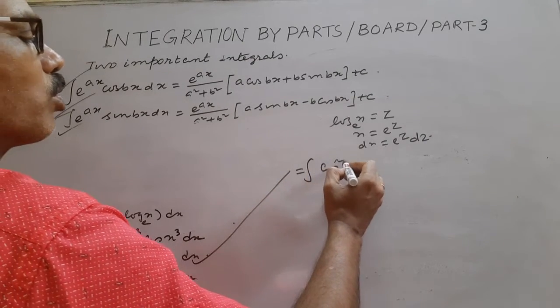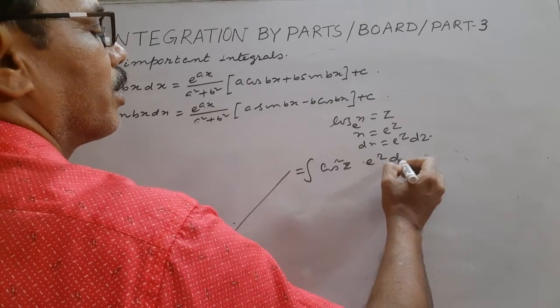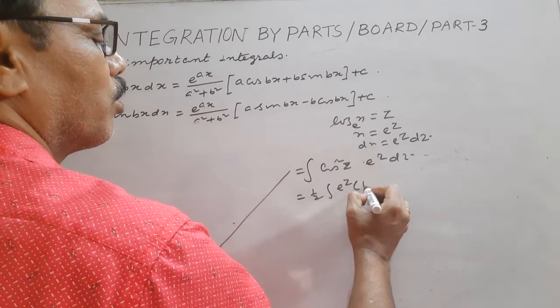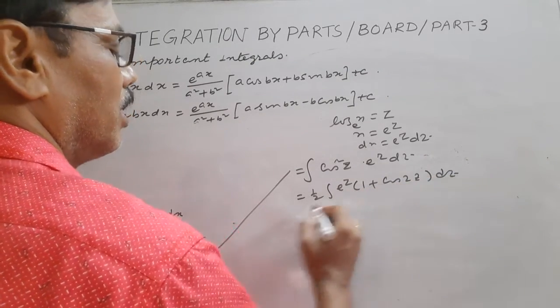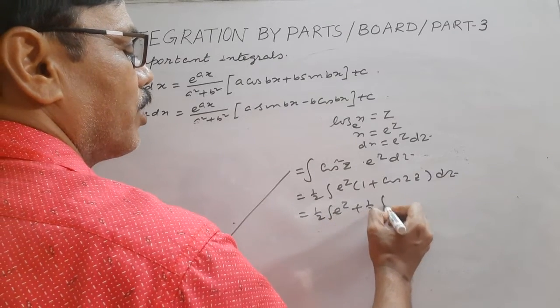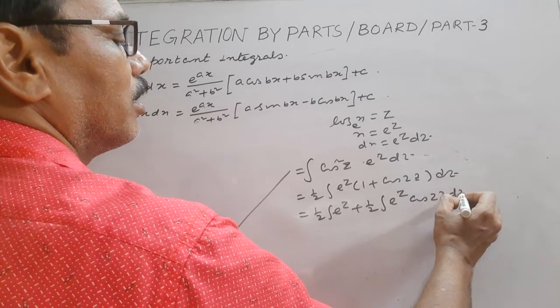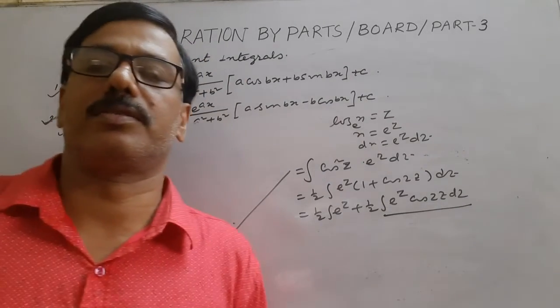Integration of cos square z. What is dx? e to the power z dz. So half of e to the power z (1 plus cos 2z) dz. Now half e to the power z, and this is of standard integral 2. So put the values and you get the result.